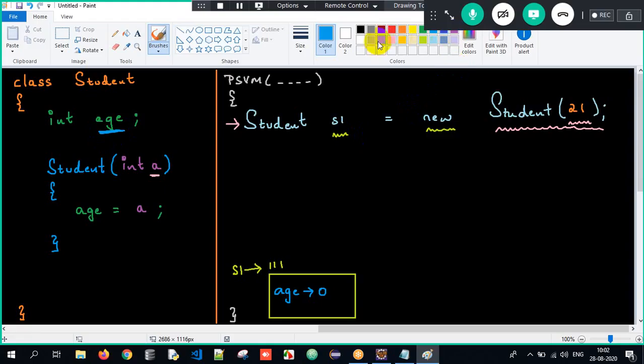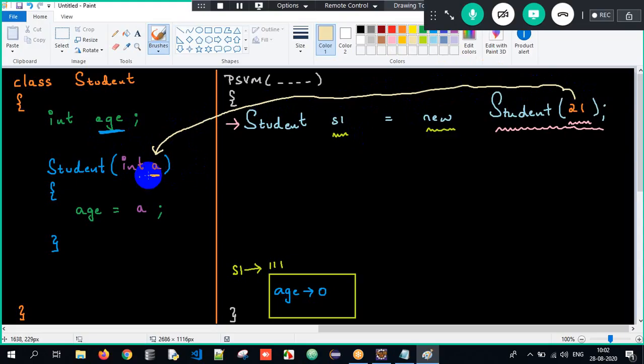Simultaneously, the constructor is also getting executed. So the control goes to the constructor. And what is the a value I'm passing now? The a value I'm passing is 21. So a means 21. The 21 is getting stored into a variable called age, and that age is a non-static variable present within the object. So the age will get initialized to 21. Got the clarity here? Understood?